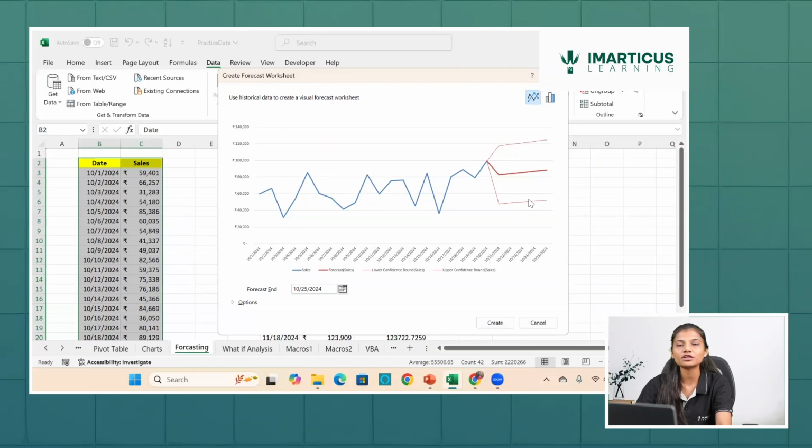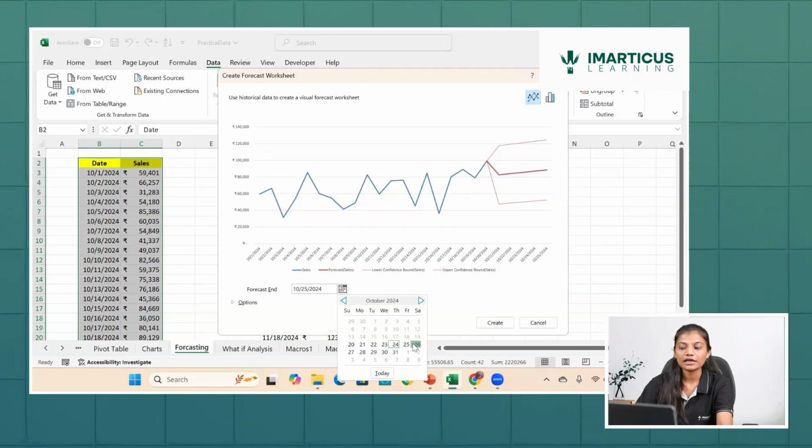It can be somewhere within that particular range. So this is the confidence interval selected. Now if you see, it has forecasted from 21st till 25th, which means for the next few days it has forecasted for us. So, forecast ends. If I want to change when the forecast ends?